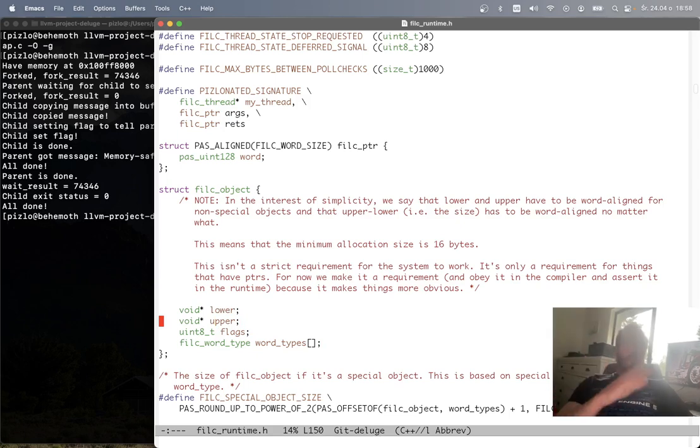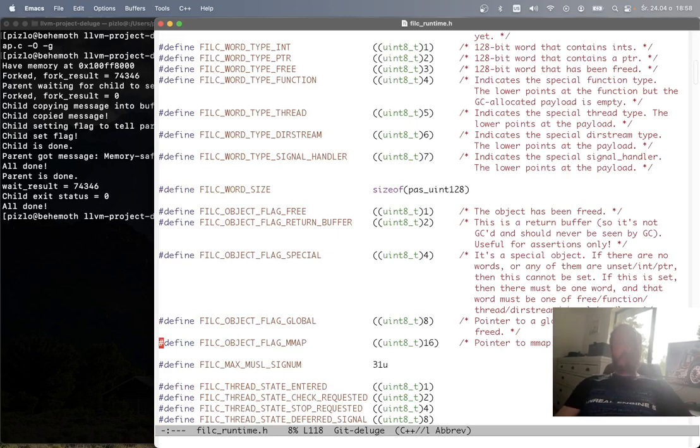So there's going to be both a GC allocated Fil-C object and the actual mmap. And just to prevent you from passing that object to free, I added this extra object flag to indicate that it's an mmap pointer. That also helps with debugging, so that when you trap on accessing one of these incorrectly, you know that you're trapping on accessing mmapped memory.